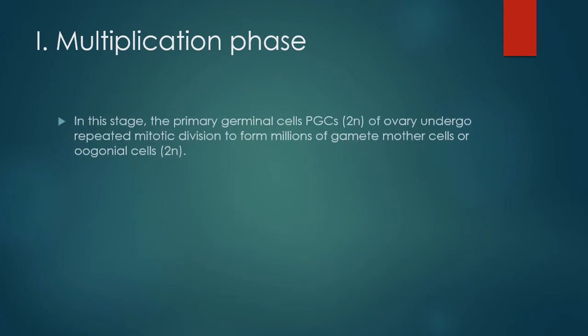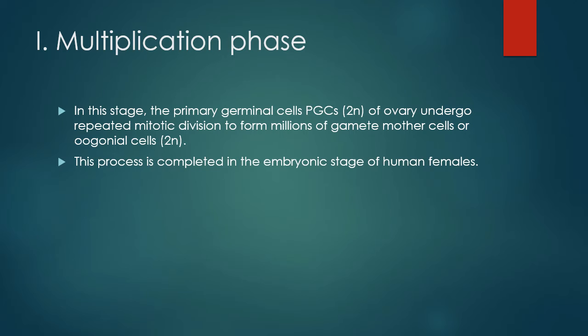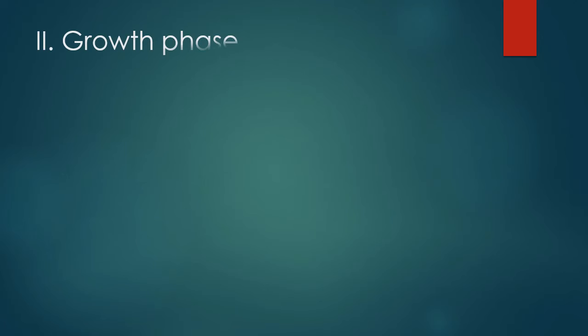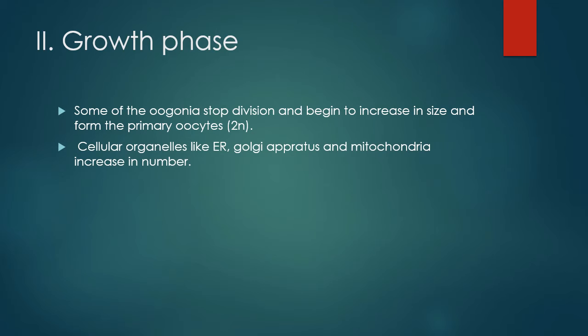First, multiplication phase. In this stage, the primary germinal cells, PGCs 2N of ovary, undergo repeated mitotic division to form millions of gamete mother cells or oogonial cells 2N. This process is completed in the embryonic stage of human female. Second, growth phase. Some of the oogonia stop division and begin to increase in size and form the primary oocyte 2N. Cellular organelles like endoplasmic reticulum, Golgi apparatus, and mitochondria increase.